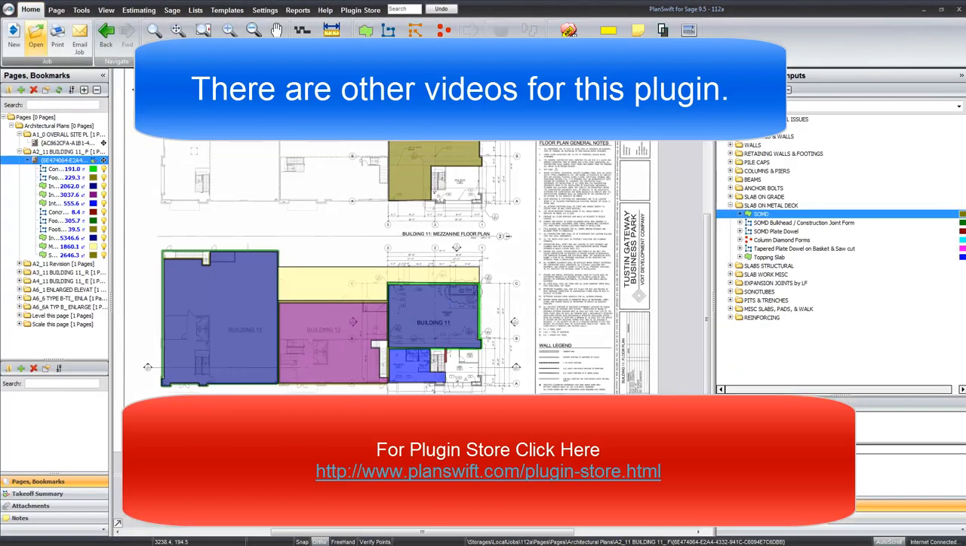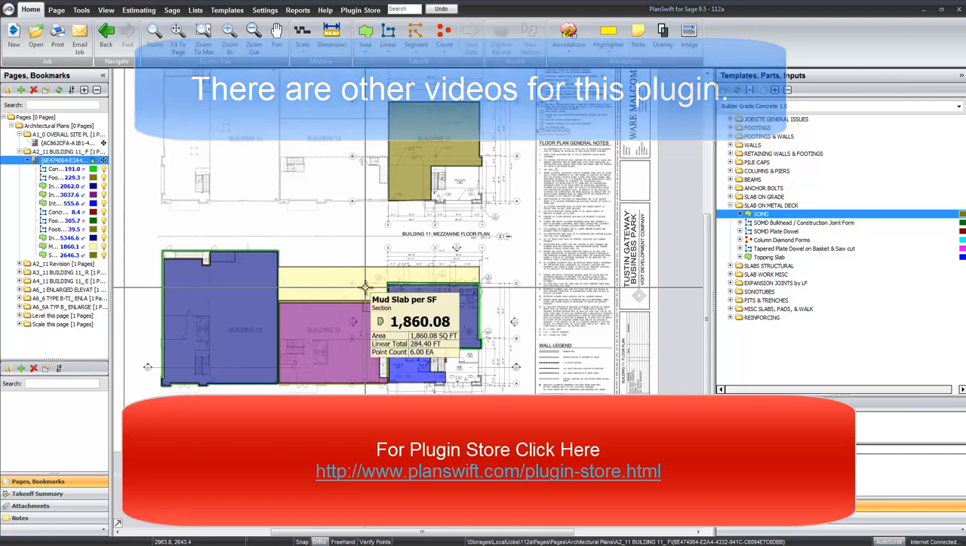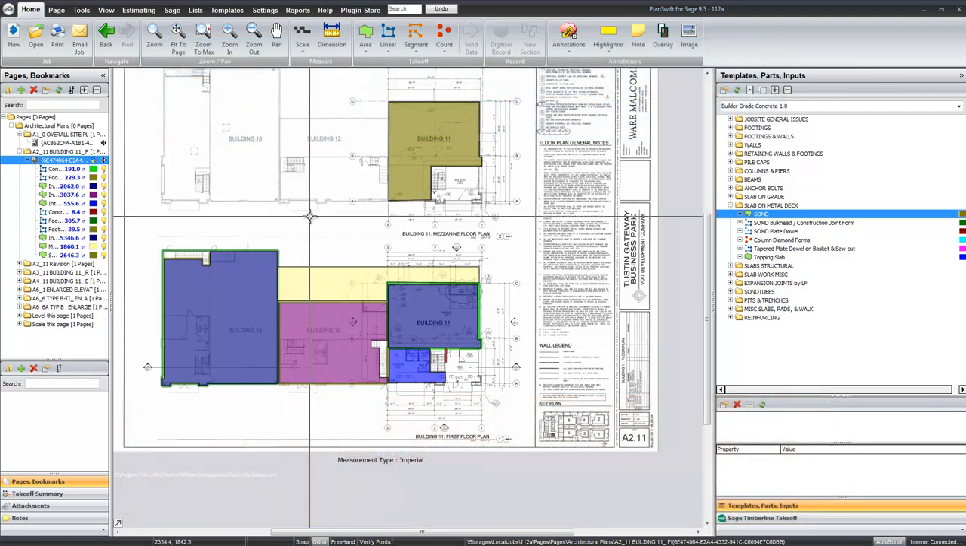So this is a little video about how the CSI and the WBS codes work inside of the plugin.